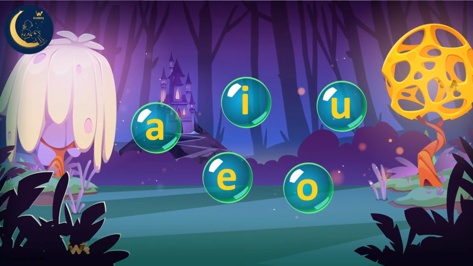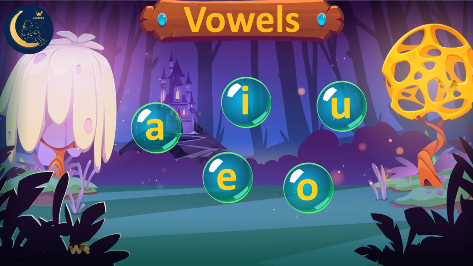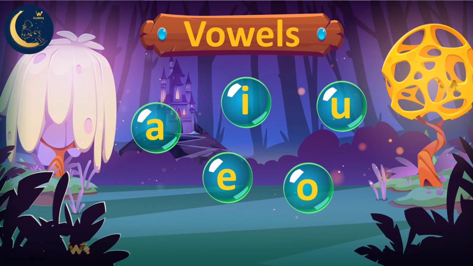Hello everyone. Look at the bubbles. Do you remember what those letters are called? Excellent! They are vowels. Let's read them together. A, E, I, O, U. Great job! Today we will learn about two of these vowels, O and U. Are you excited? Let's start.